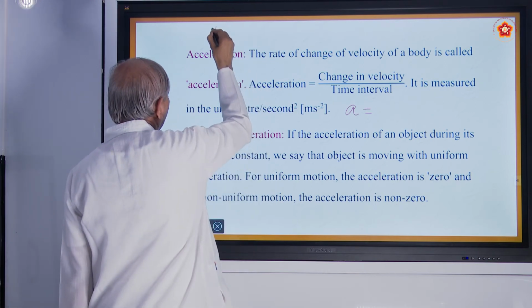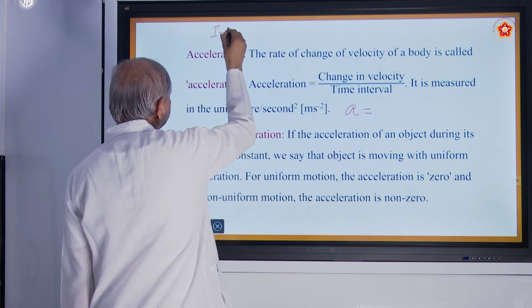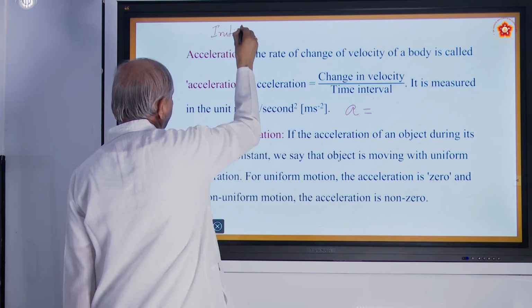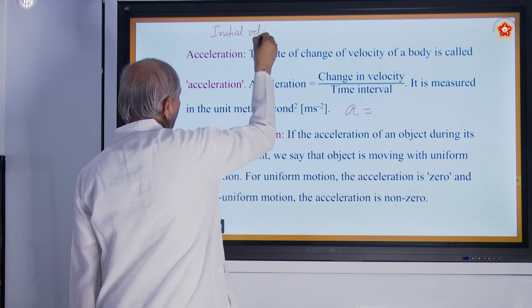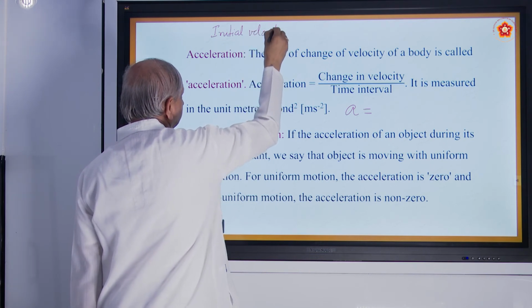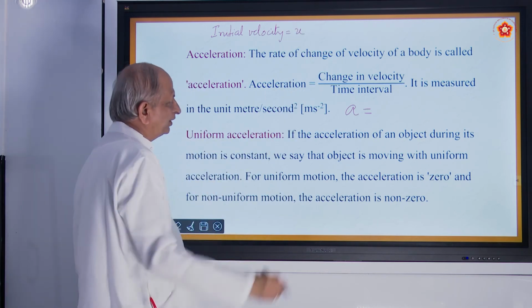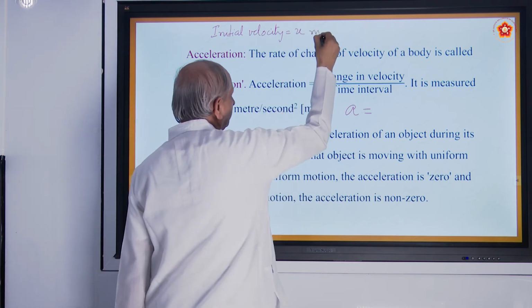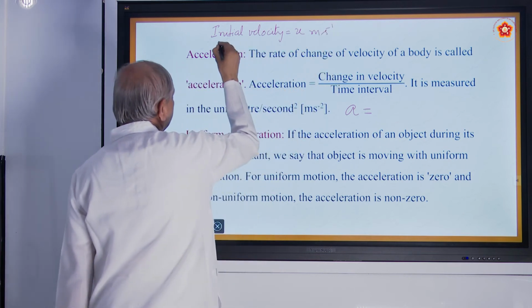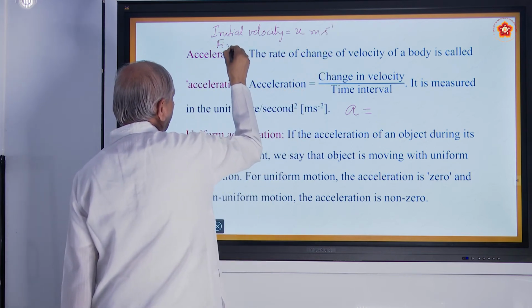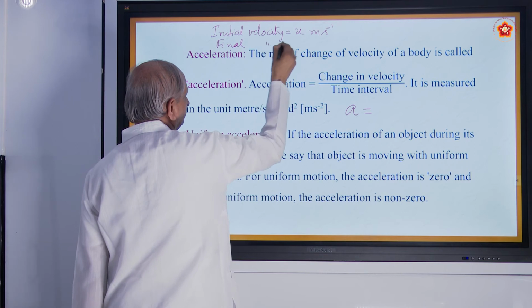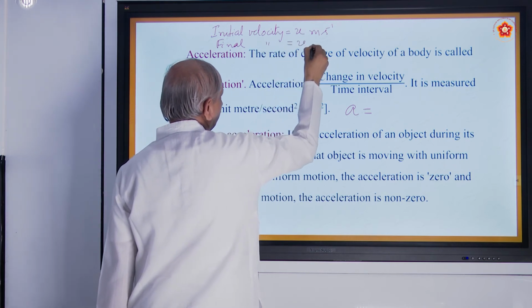What do you mean by initial velocity? The starting velocity is called u. What is the unit of that? Meter per second. And let us suppose the final velocity of the body is v meter per second.